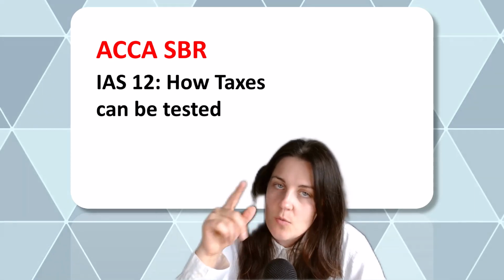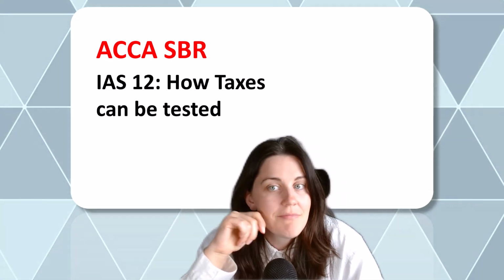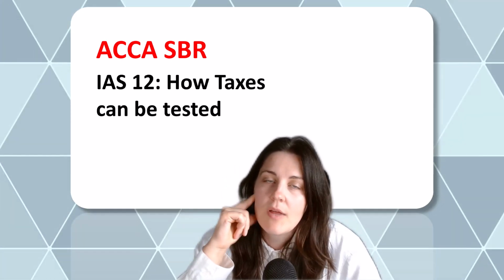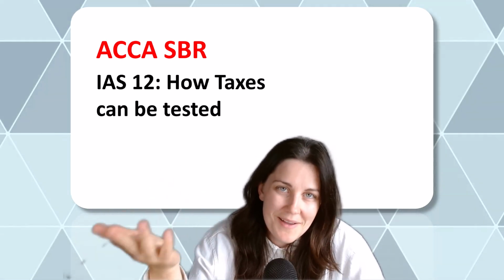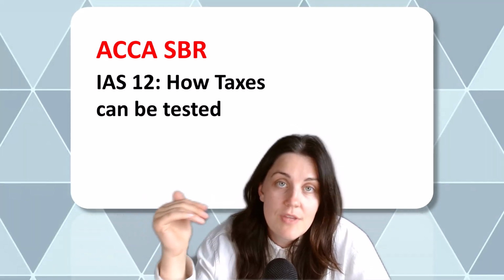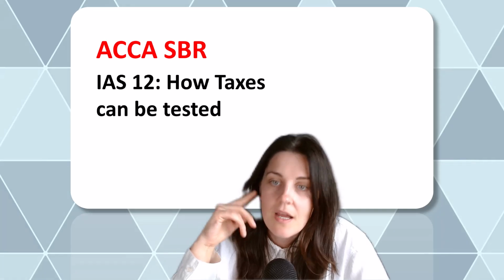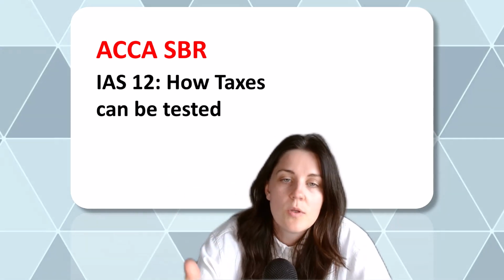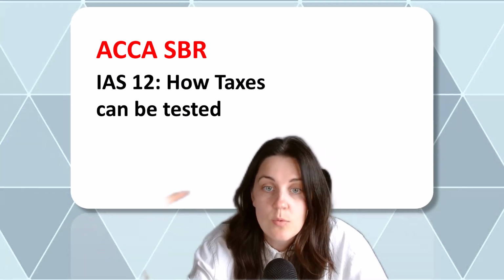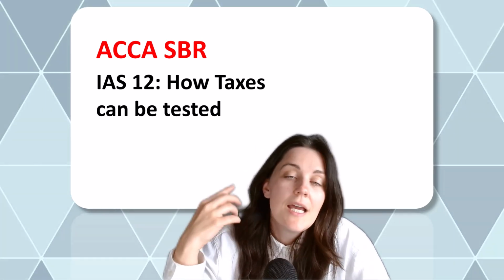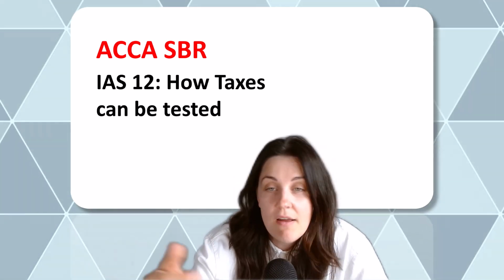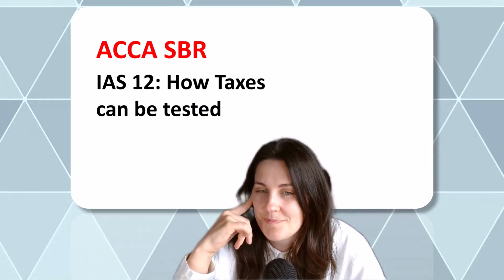So if this legislation was issued after the reporting date, it's non-adjusting. Yes, this will be the criticism of IAS 12 and IAS 10, because actually adjusting events are something that relate to the state of the asset or liability at the end of the year, and these are assets that will be realized in future, or liabilities that will be settled in future, and the change in the future tax rate looks like an adjusting event, but it is not.